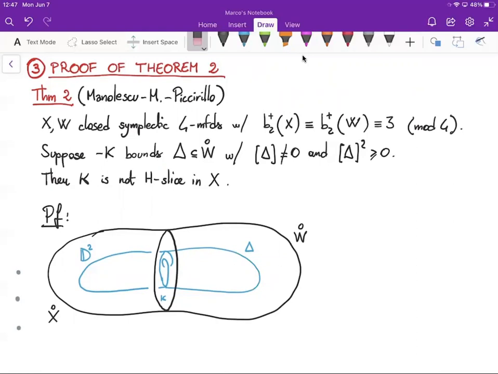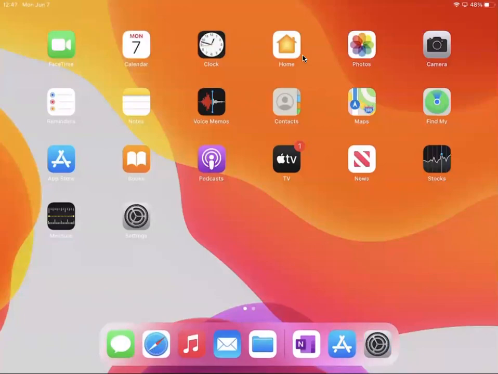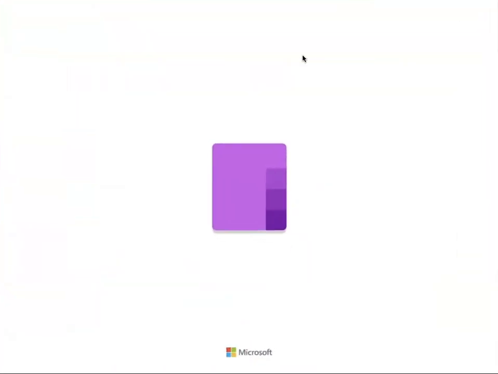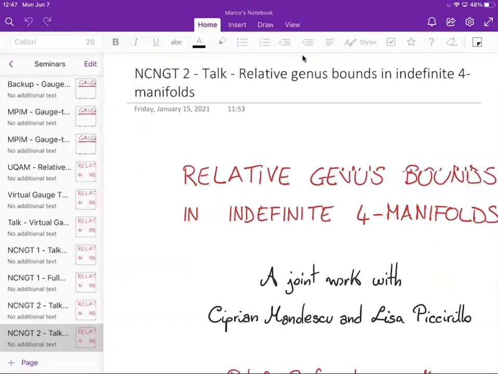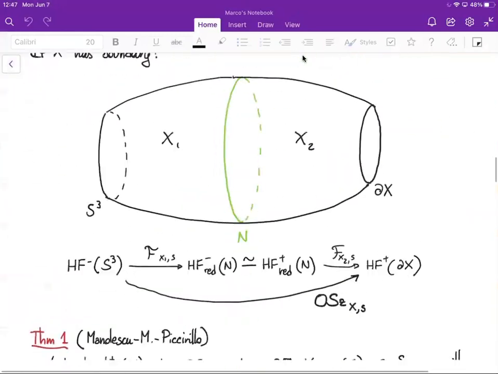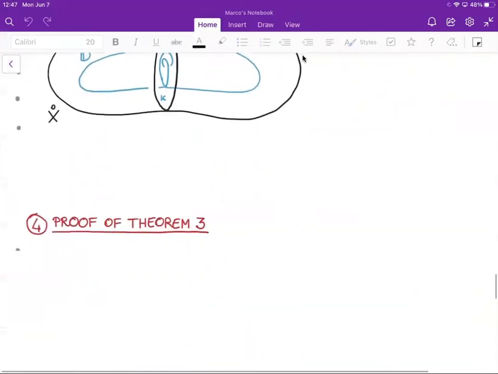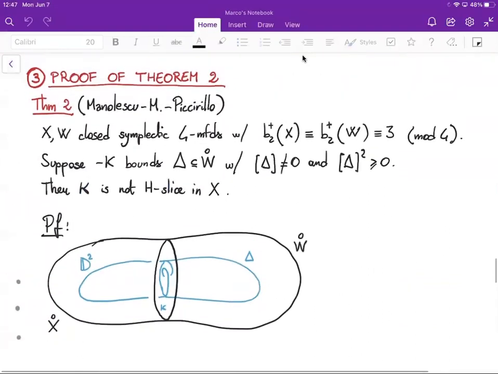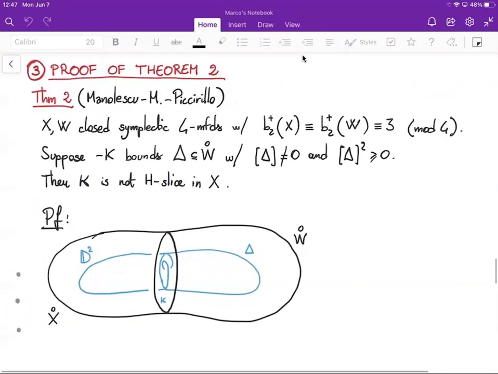So if we glue the two 4-manifolds together and the two surfaces together, we get a sphere embedded in X circle union W circle, which is the same as the 4-manifold X connected sum W.